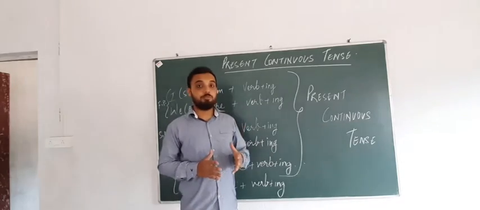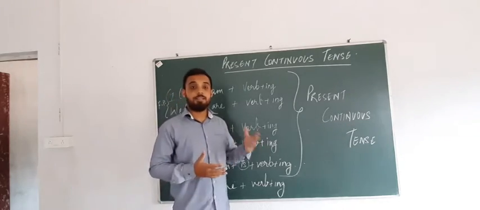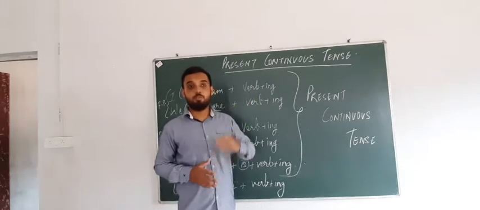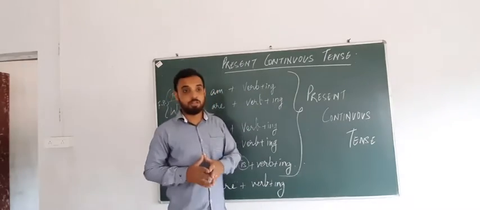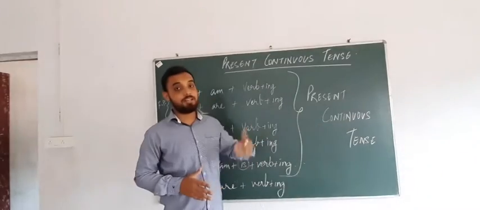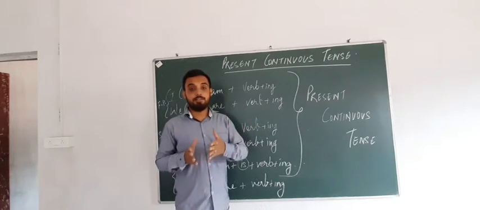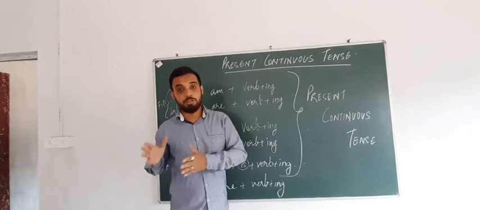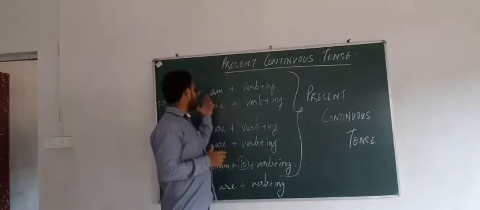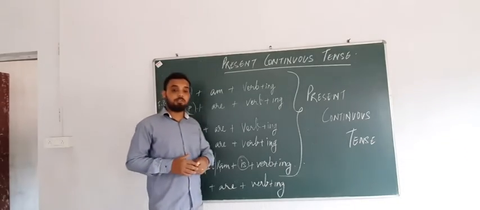If the helping verb is not right, our sentence becomes wrong. So for present continuous tense, we need to know what the subject is, because with each and every subject the helping verb has its own work.